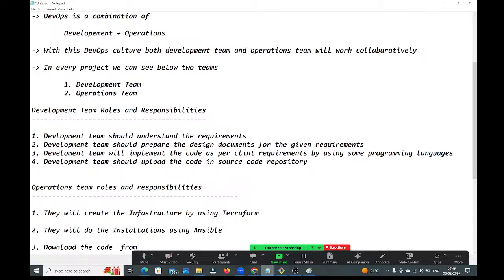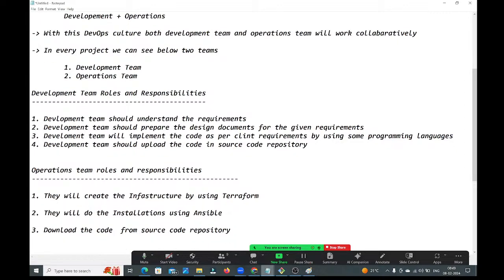You can use any source code repository, GitHub, Bitbucket, anything. That's why here I'm writing source code repository. Download the code from the source code repository. For this, what are they using? Git, as the client software, guys.